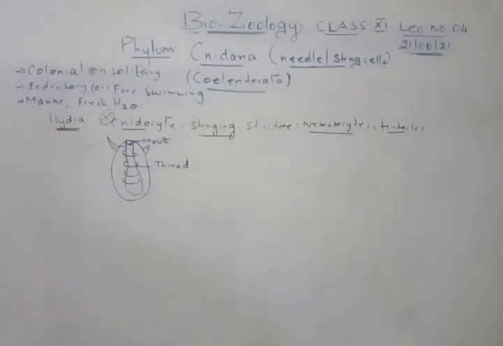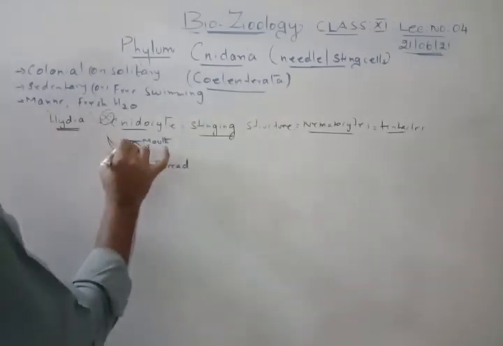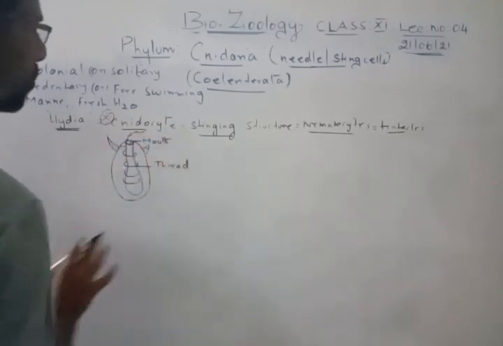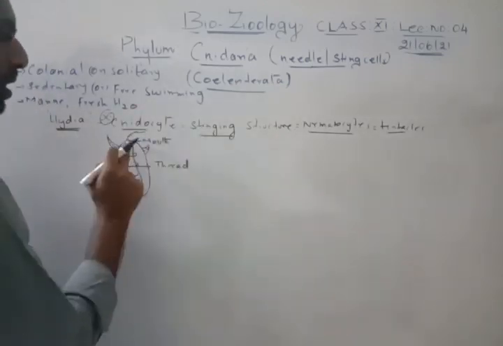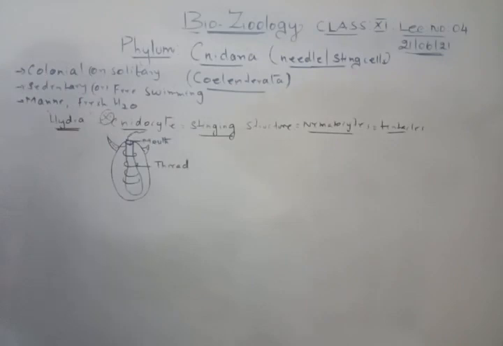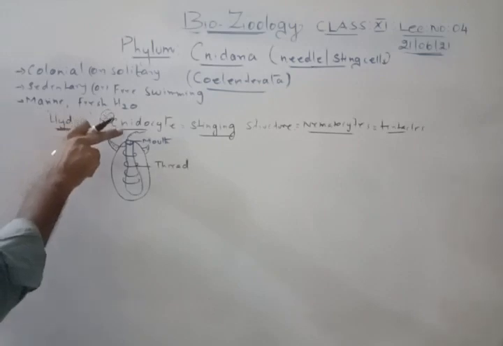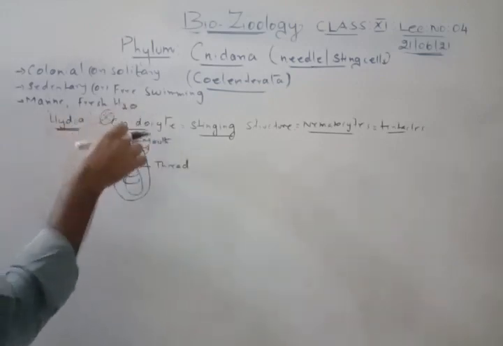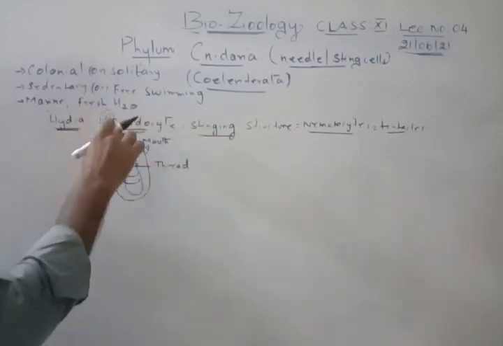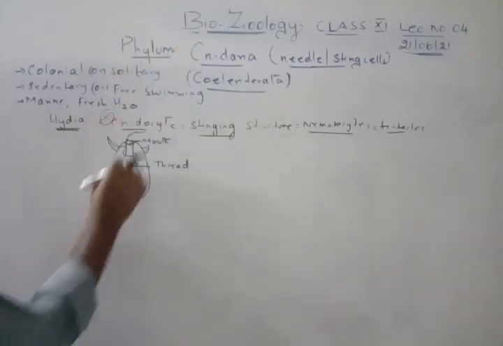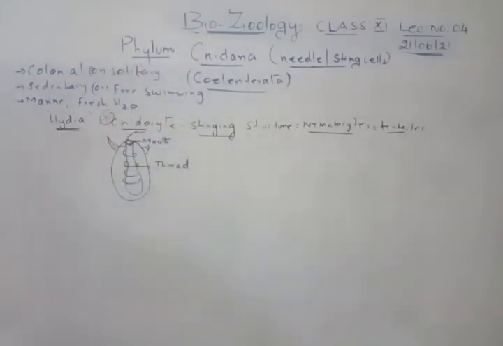Now this is actually the sting. So this is the structure of the cnidocytes. Here the cnidocyte forms a sting-like structure, and that has the nematocyst. It is touch sensitive. Whenever something touches, this sting, which is present inside in the form of a circular thread, will be released when an organism touches it. It comes out. So this is one fundamental feature of this phylum Cnidaria, the nematocyst, number one.